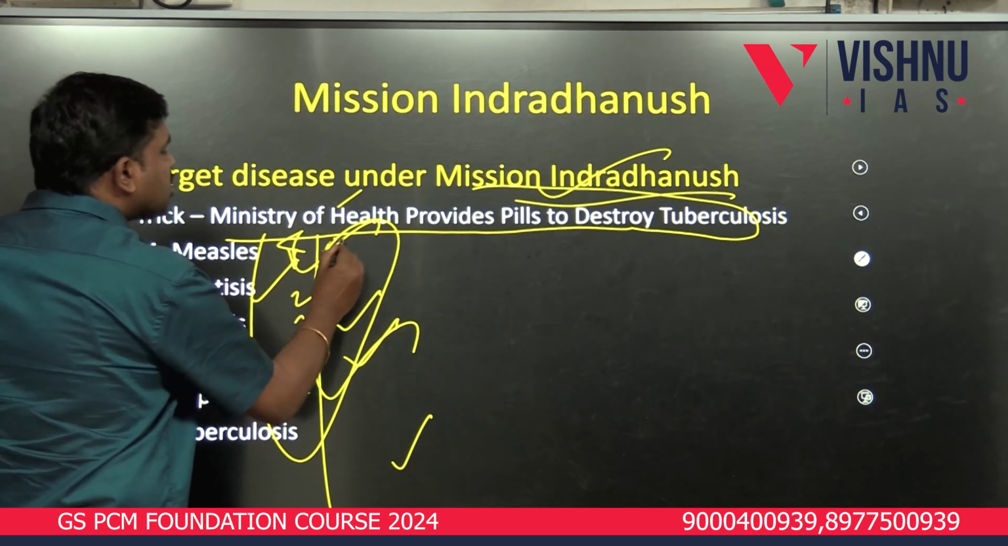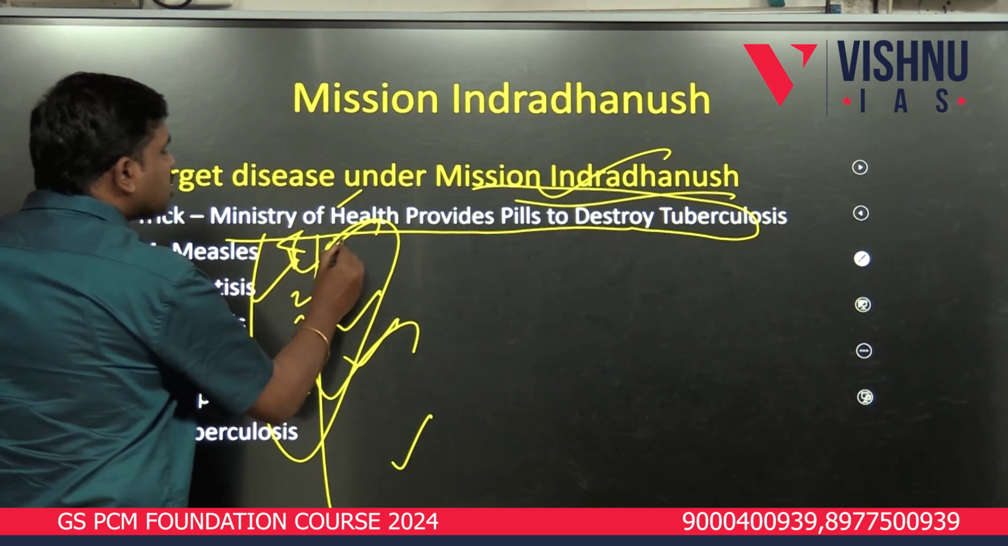The original Indradhanush covered 7 diseases. Now, Intensified Mission Indradhanush 1.0, Intensified Mission Indradhanush 2.0, and now Intensified Mission Indradhanush 3.0. Intensified Mission Indradhanush 1.0 was mainly focused upon urban areas. Intensified Mission Indradhanush 2.0 was Pan India, mainly to eradicate polio.